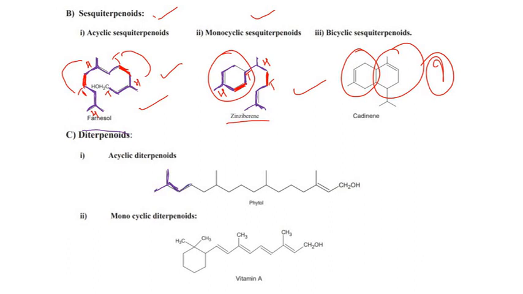Very quickly we'll write: this is one isoprene unit, this is a second isoprene unit, here is a third, and here is the fourth isoprene unit. All these units are joined together head to tail, head to tail, head to tail fashion. Now we have 4 isoprene units, that is a diterpenoid.